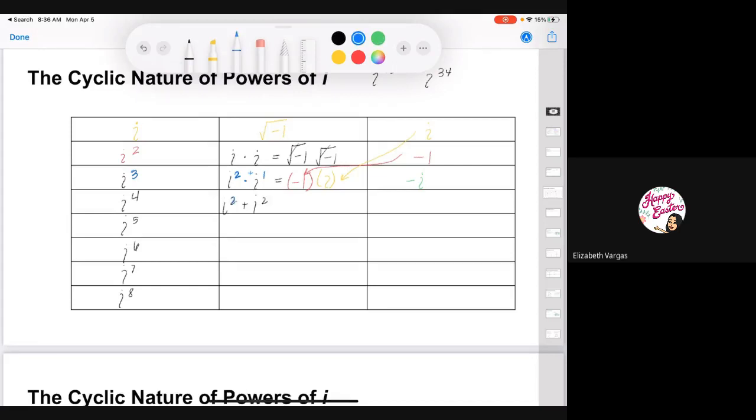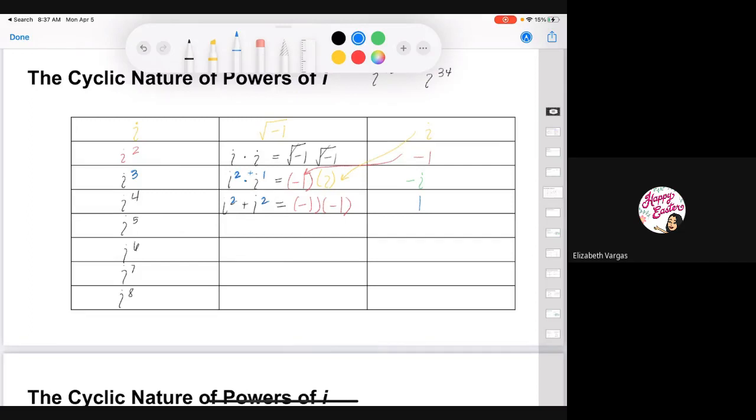Because if you add these two exponents together, 2 plus 2 is 4, so that's why we can use that. And you'll begin to see the relationship. i squared is equal to -1, right? That's what it tells me right here. So I just do -1 times -1, which is a positive 1.